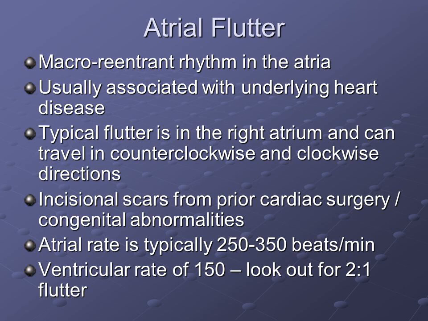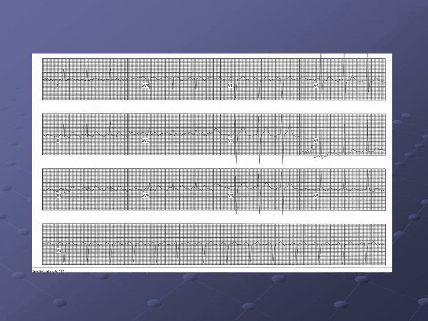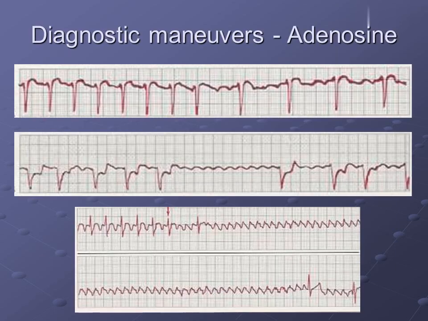Atrial rate is typically 250 to 350 beats per minute. With a ventricular rate of 150, look out for 2-to-1 flutter. Counterclockwise. Clockwise. Diagnostic maneuvers: adenosine.